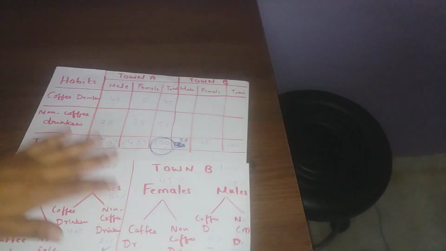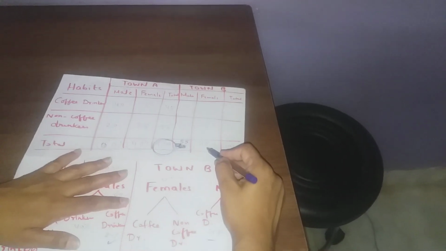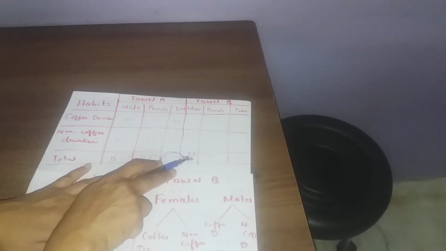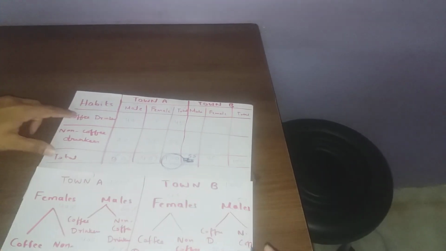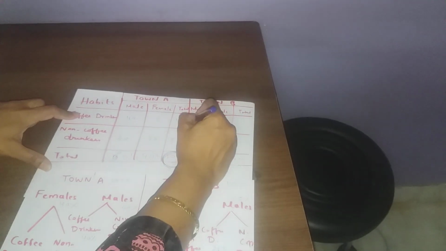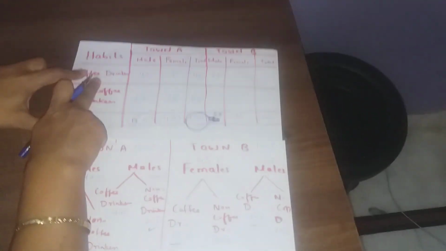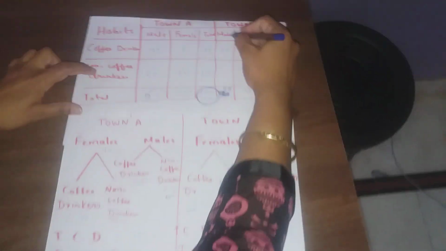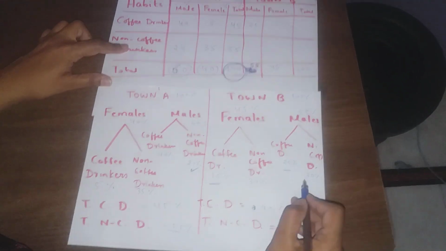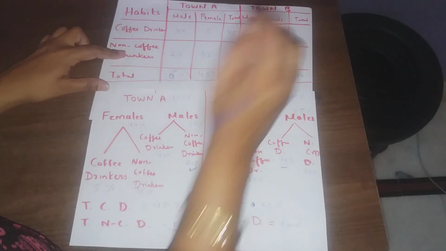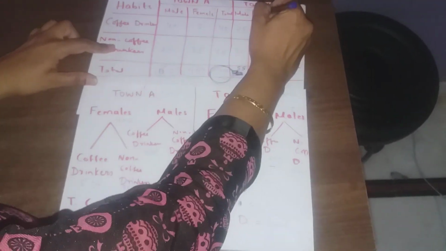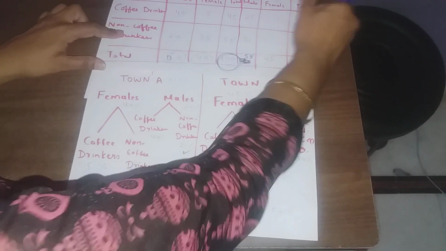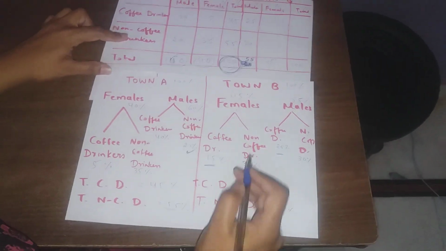Now let us tabulate this information. Total females are 45, total males are 55. Now among male coffee drinkers, 25. Male non-coffee drinkers, how much? 30%. I am placing percentages here so that I need not put percentages all the time.